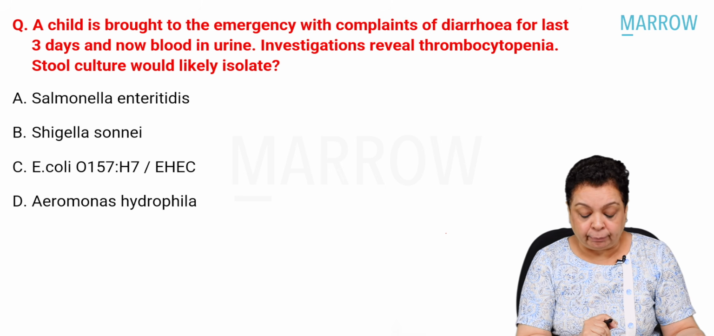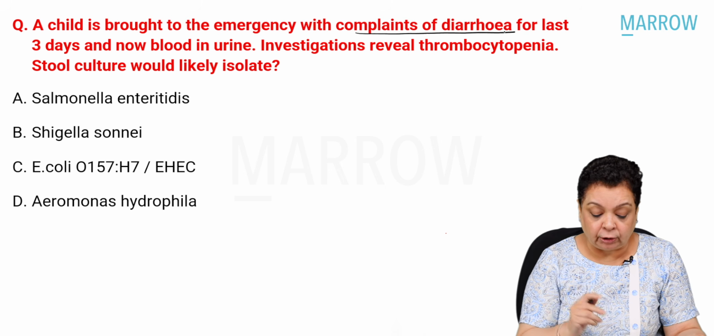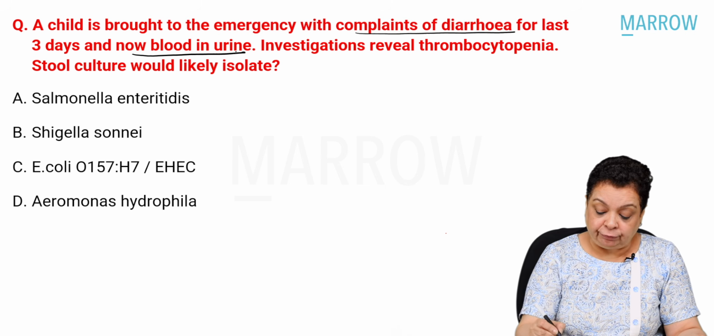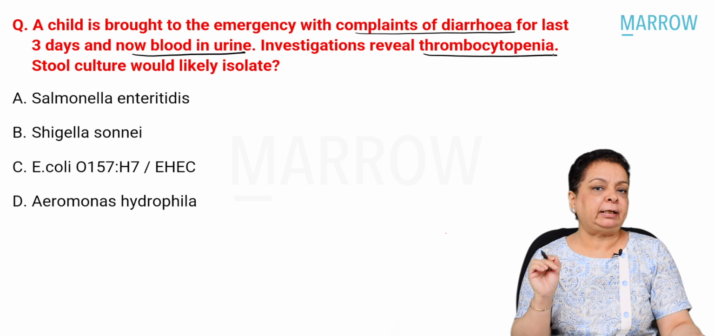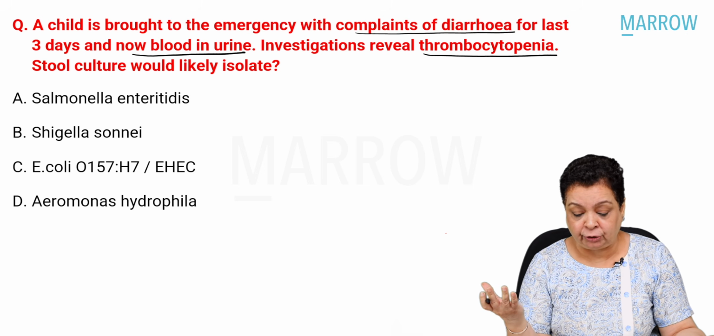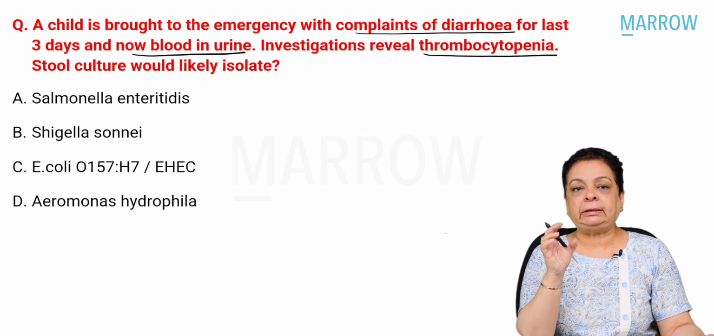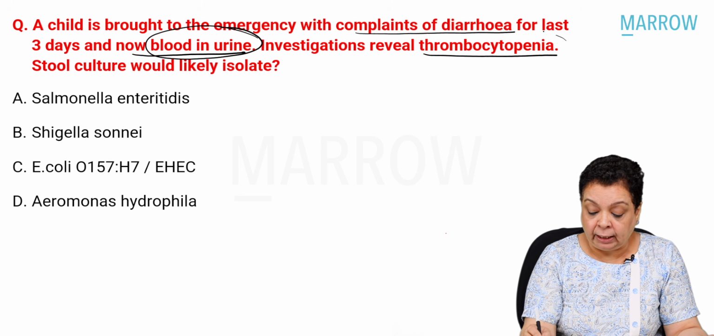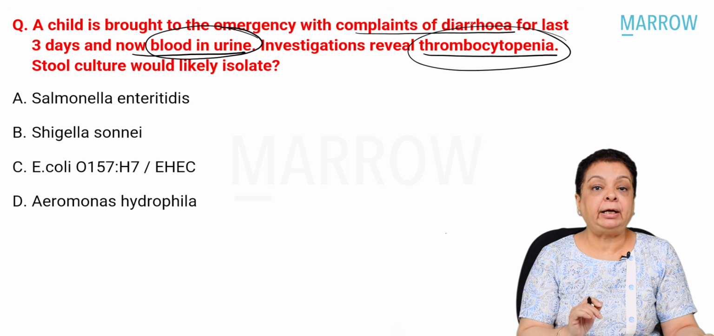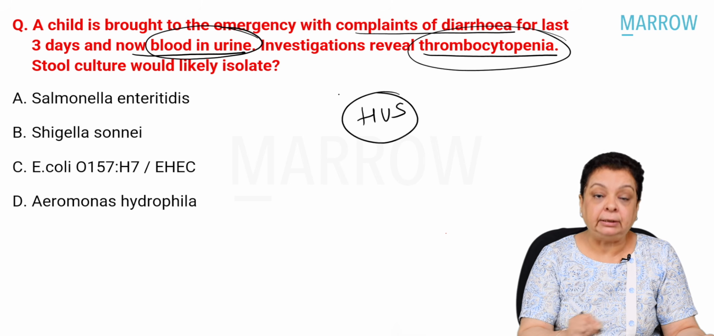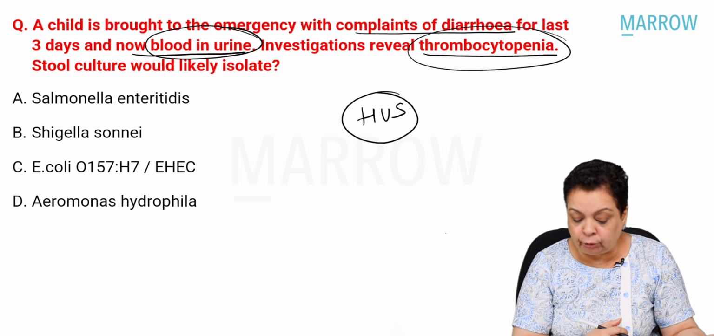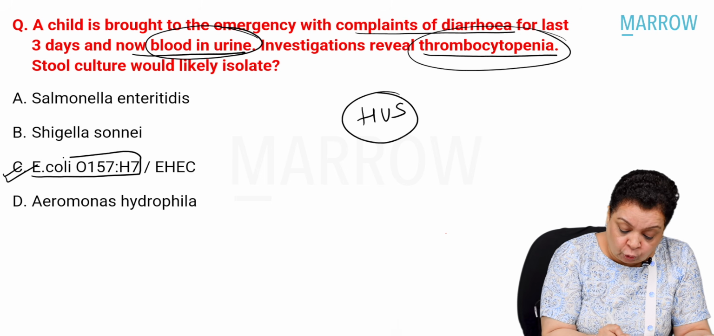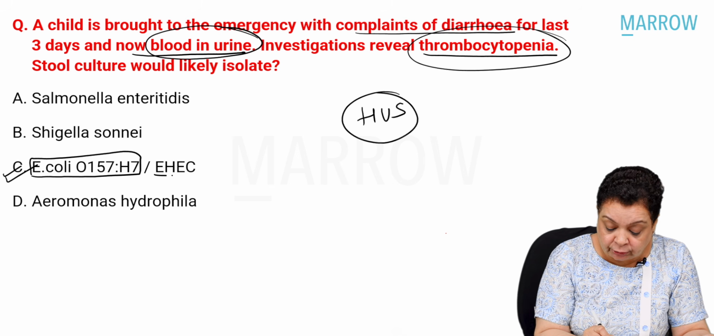A child is brought to the emergency with complaints of diarrhea for the last 3 days. Now there is blood in urine. Investigations reveal thrombocytopenia. I am not sure whether there was also something like anemia mentioned here, because this is diarrhea complicated with hemolytic uremic syndrome. How did we arrive at this? Because the patient has hematuria and the patient has thrombocytopenia, right? So HUS complicating the diarrhea in the child. What is the most common cause? Out here the options, in fact, I am not sure whether it was E. coli O157:H7 mentioned or it was enterohemorrhagic E. coli.